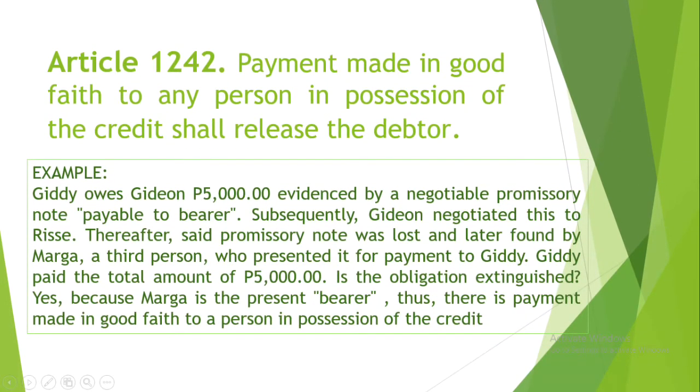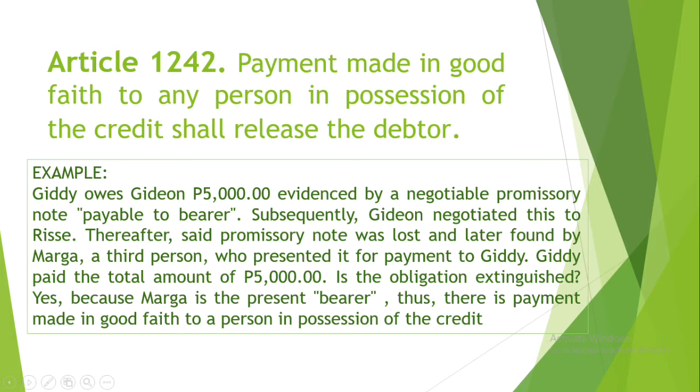Article 1242. Payment made in good faith to any person in possession of the credit shall release the debtor. This article is intended to protect the debtor from being required to pay what has already been paid by mistake. Possession of credit does not refer to the real creditor or the person authorized by him or by law. It refers to the person who has the appearance of the creditor but who actually is not.